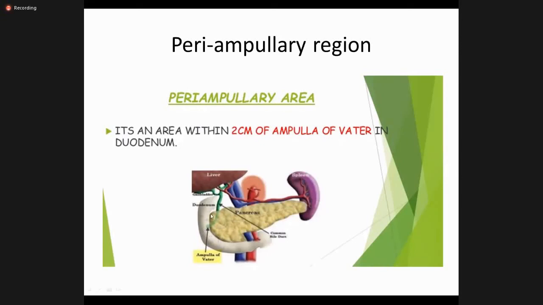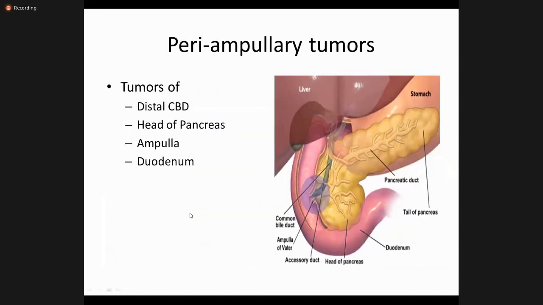So any 2 centimeter area around the ampulla of Vater is called periampullary area, and any tumor within this area is known as periampullary tumors. So people can see this in this diagram. This is the duodenum and this is the ampulla. So any area of 2 centimeter around the ampulla is known as periampullary area.